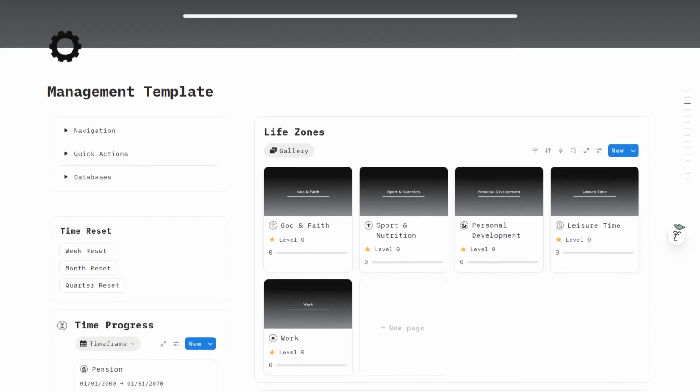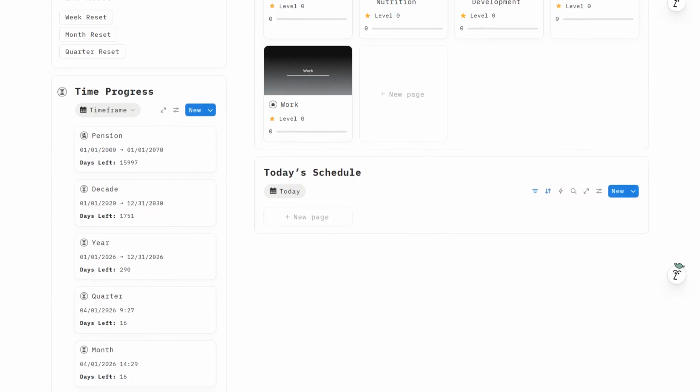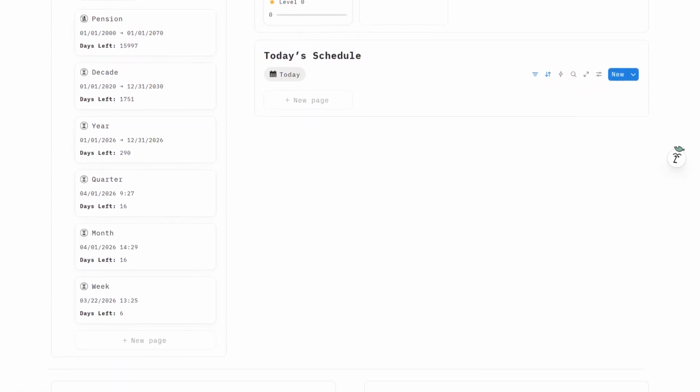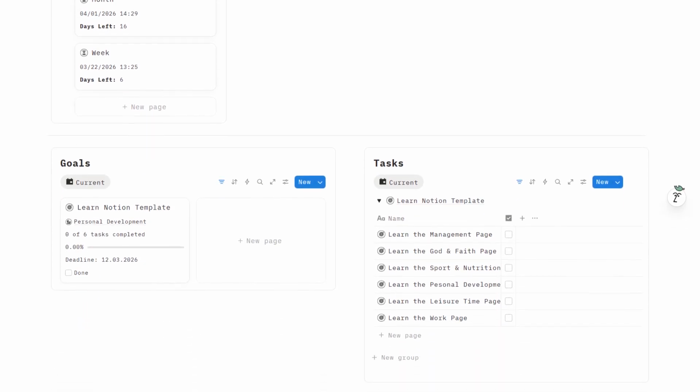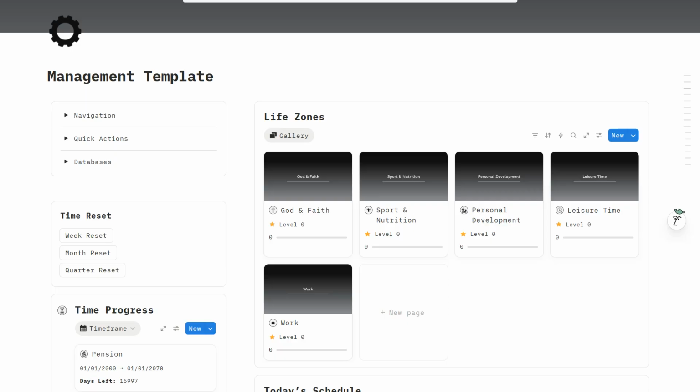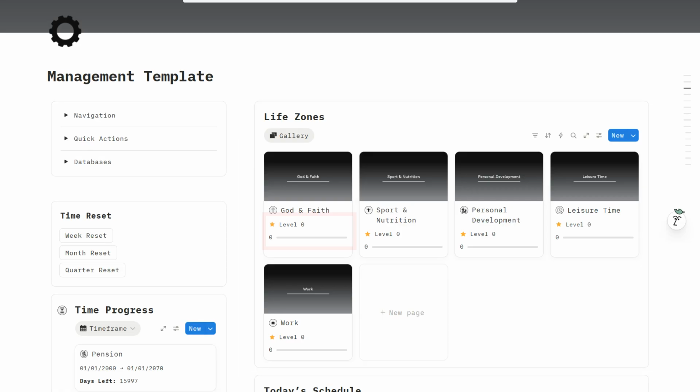Let's start with the main control center, the management dashboard. This is the first page you'll see when opening the system. Here you get a quick overview of the most important areas of your life and access to the tools you'll use most often. At the top of the dashboard, you'll find the Life Zones section. This area tracks your progress in every major part of your life. Each life zone collects points as you complete goals related to that area. As you collect more points, the level of that life zone increases, similar to a progression system in a game.